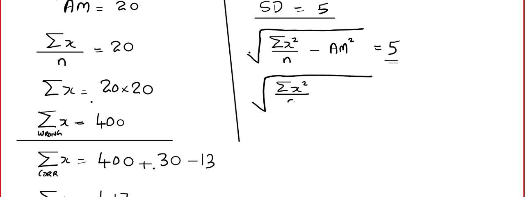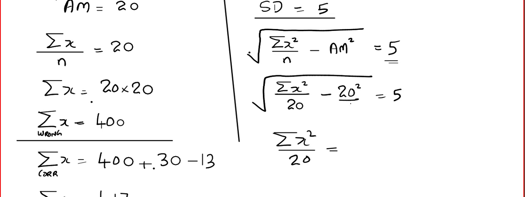That means n = 20 and the arithmetic mean means the original, in the sense the wrong one, the value that he calculated. So that will be 20 squared, is equal to 5. Squaring on both sides, we get sigma x squared by 20 minus 400 is equal to 25, because when we square it, 5 becomes 25. So it goes to the other side: 425.